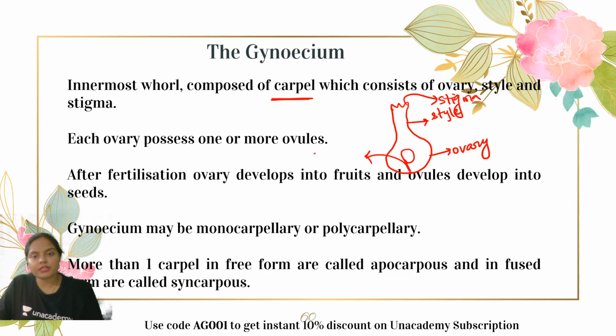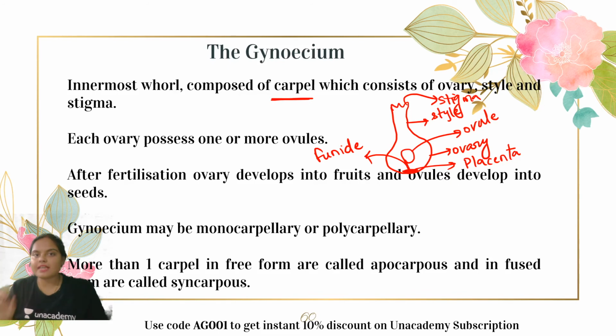is known as the funicle. This is known as what? The funicle, right? And the funicle is attached to the wall of the ovary at a point. This region is known as the placenta, and we are going to discuss the different types of placentation. Fertilization takes place inside the ovary. Inside this ovule, we know the embryo sac is present, and that embryo sac contains the female gamete, that is the egg cell, right? Now, after fertilization, this ovule develops into seed, whereas this ovary develops into fruit.